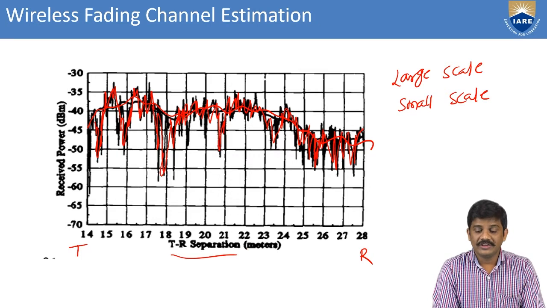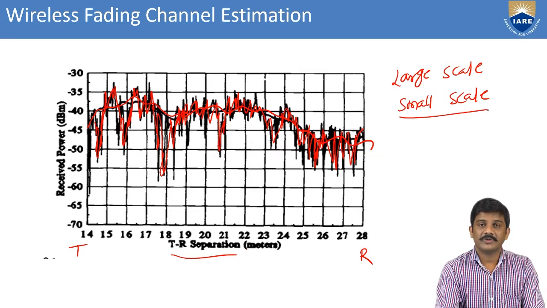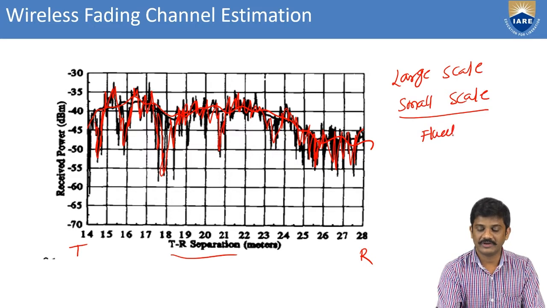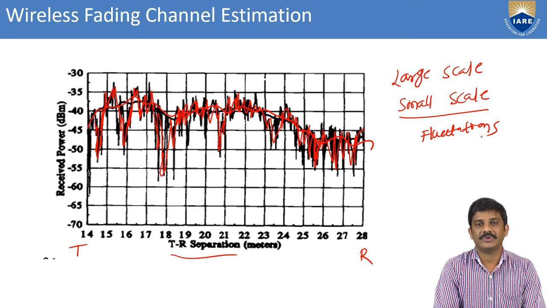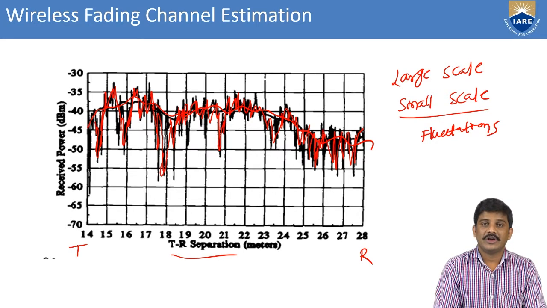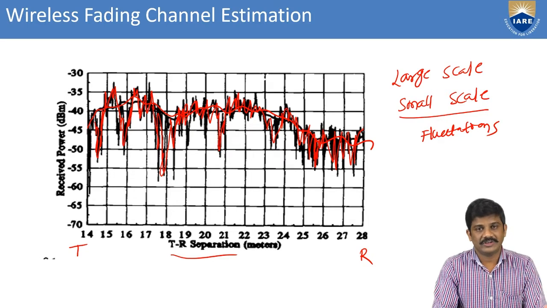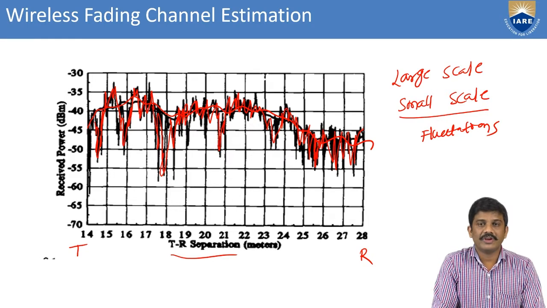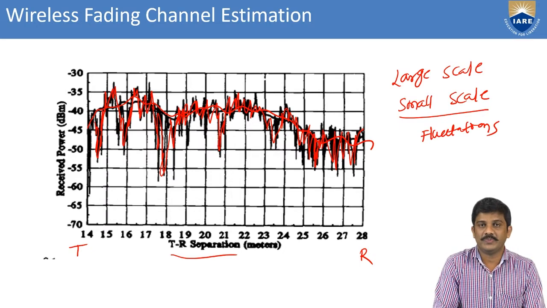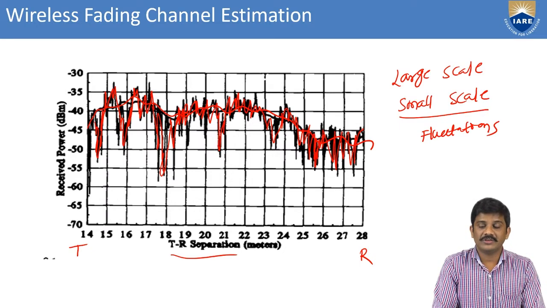Here we will have fluctuations between the transmitter and receiver. Coming to the large scale path, there is no rapid fluctuation, but it varies the signal in the received power. Here the signals are nearer to the transmitter section and receiver section.